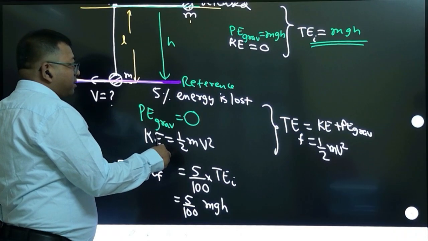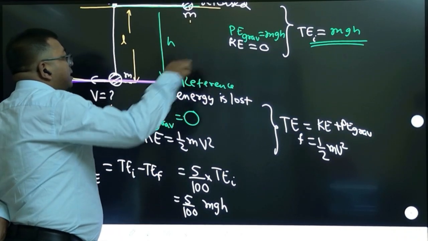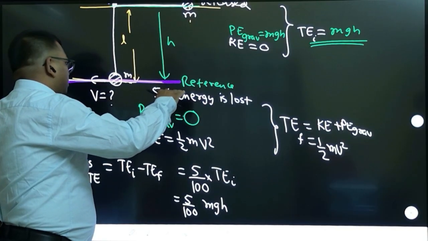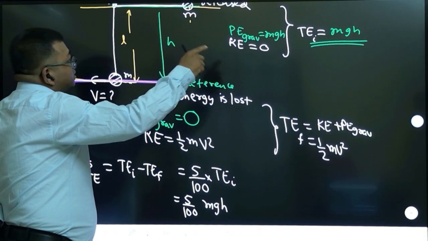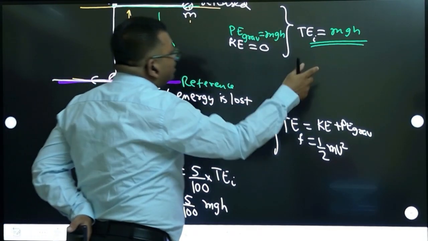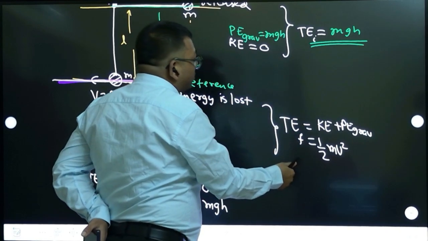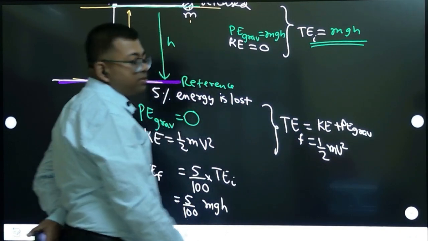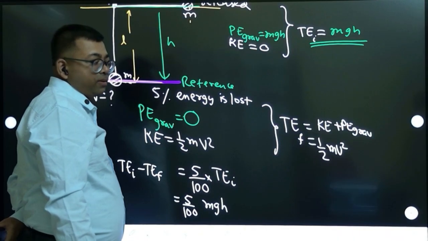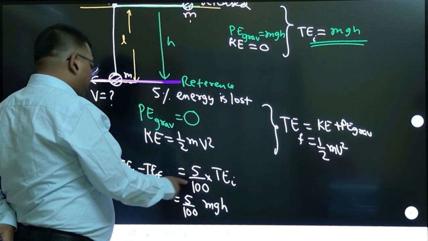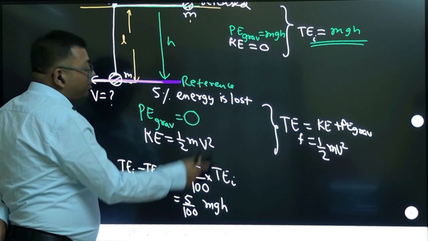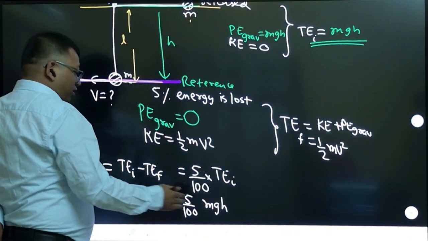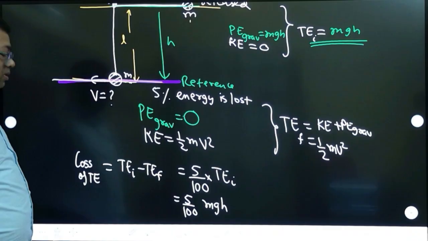Second case here. The reference level is this one. So here potential energy is 0, kinetic energy is 0. The initial total energy is mgh and the final total energy is half mv square. Okay. So now calculate the loss. Loss is initial minus final. So 5% of initial, 5% of mgh. It's not 100% loss.